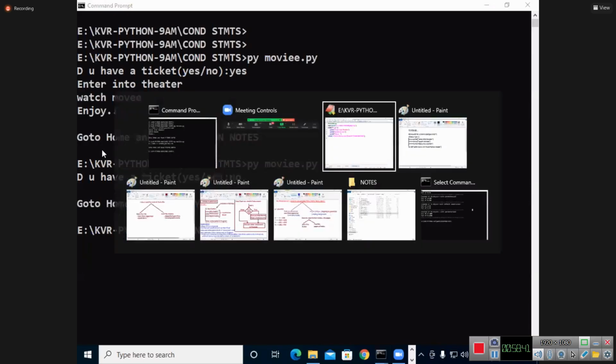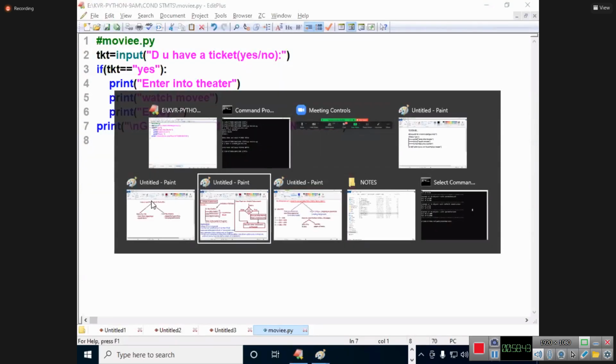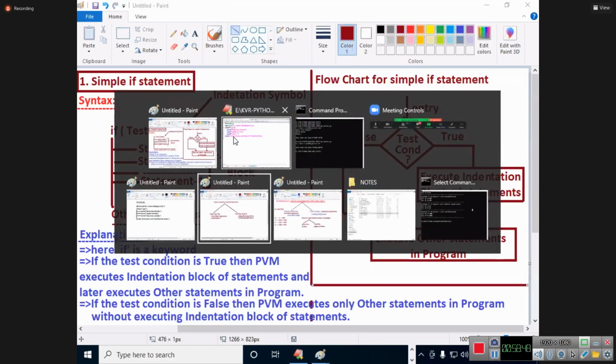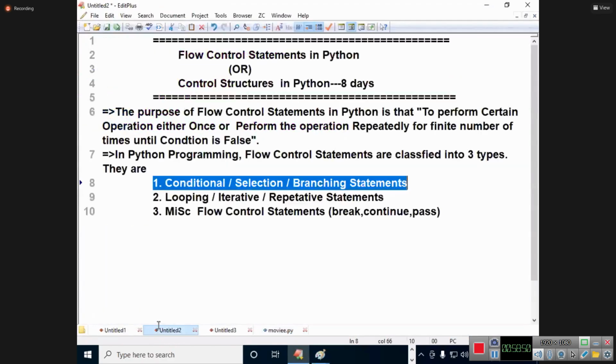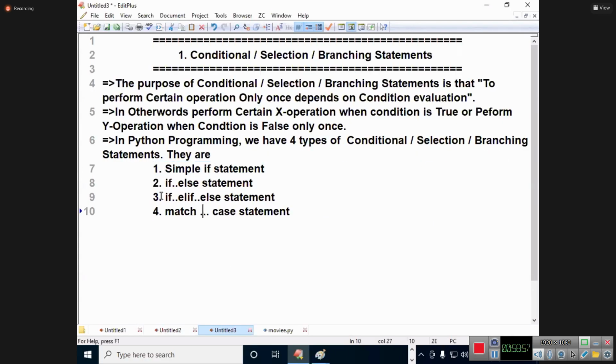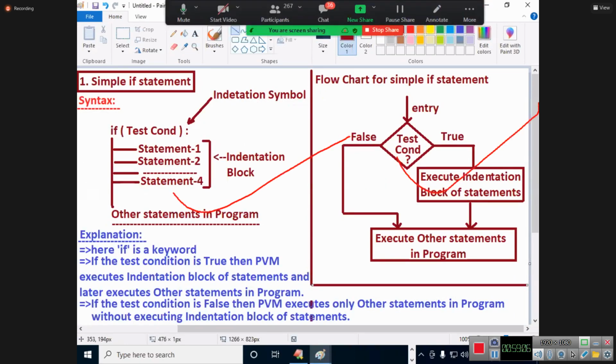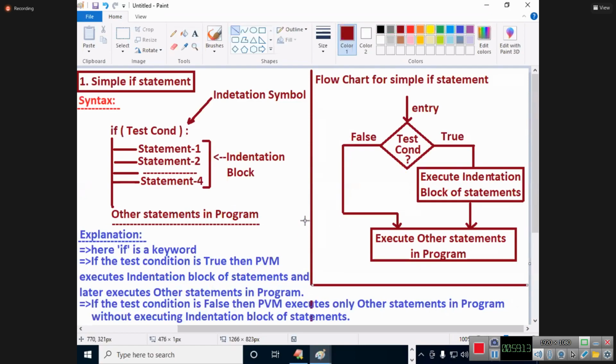So come on to this point. Program. First a simple program and if statement I explained, and the statement related explanation I gave you. I hope that looping statements you have seen it, and the first time you have seen the simple if statement, whose corresponding syntax is there, whose corresponding flowchart is there, whose corresponding concept is there. I hope that, my dear students, you understand this part.